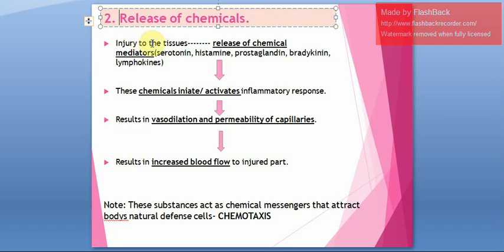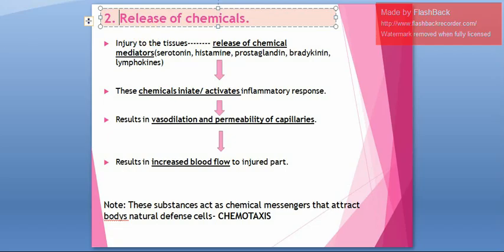Whenever there is injury, there is release of certain chemical mediators like serotonin, histamine and prostaglandin, and these chemical mediators will activate your inflammation. Because of that there is vasodilation and permeability of capillaries. Already I have explained this term permeability, means the cells will become leaky, and vasodilation and increased permeability will result in increased blood flow to the body part. This particularly happens whenever there is release of chemicals.